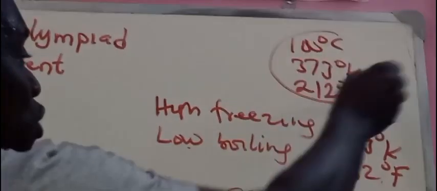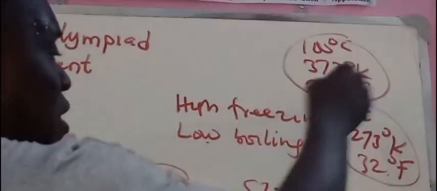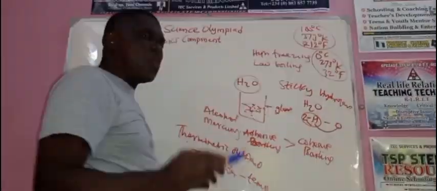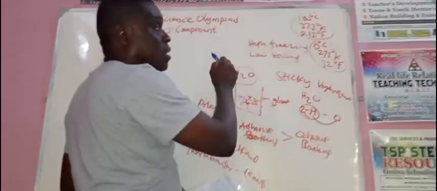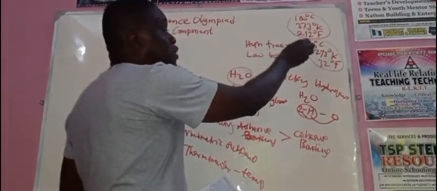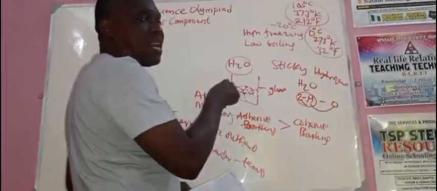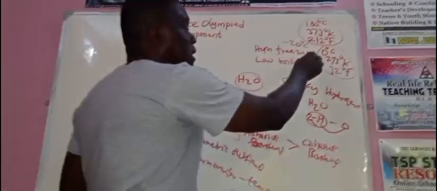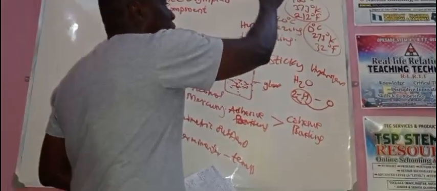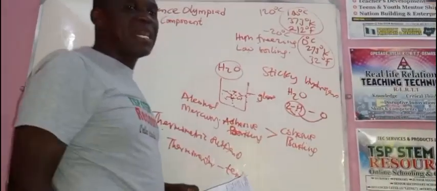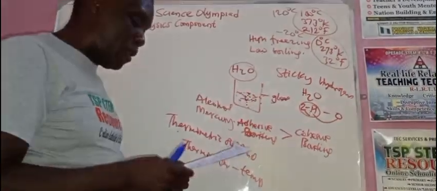Or 212 degrees what? Fahrenheit. Take note, we are going to go into how to convert this. Okay? So we say that water at 0 degrees Celsius has its freezing point. It means that any temperature below 0, like maybe minus 20 degrees what? Celsius, you cannot use water as a thermometric substance. It cannot measure it. Then the boiling point of water is 100. It means any substance at a higher temperature, like maybe 120 degrees what? Celsius. So it has a high freezing point and a low boiling point.